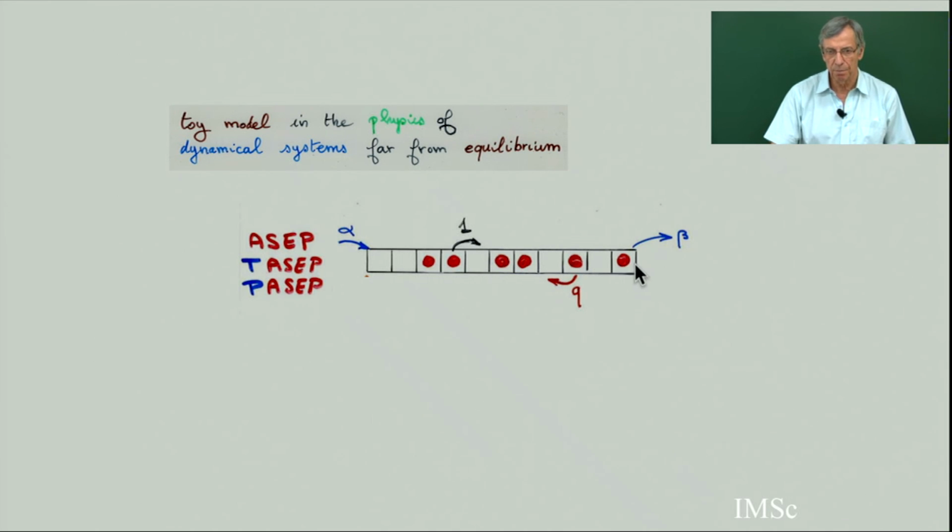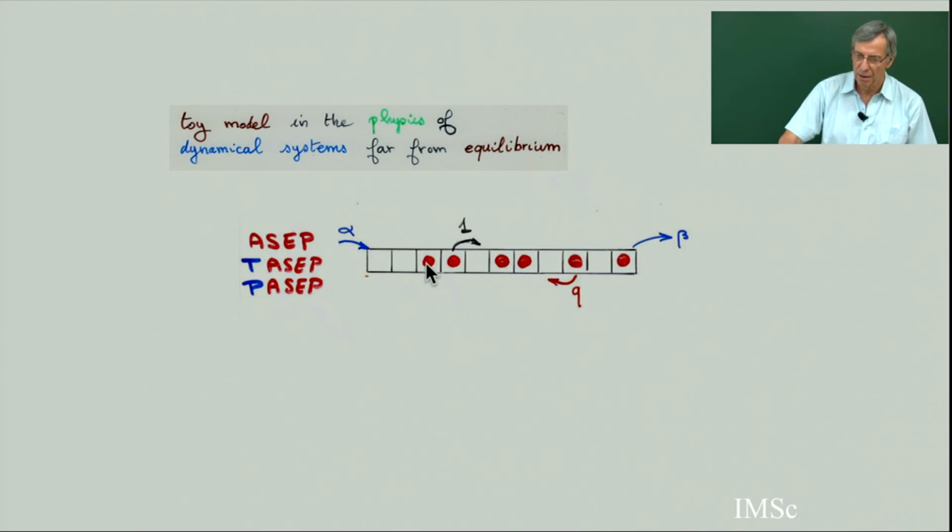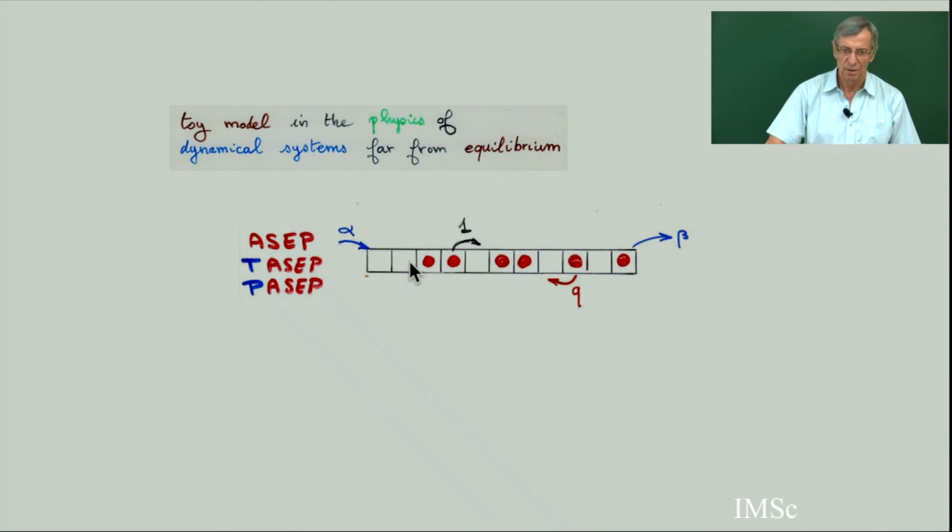So you have a finite strip with n cells. Exclusion process means that in each cell there is at most 1 particle. So a cell can be empty or filled with only 1 particle. And then you choose at random one of these separations, vertical lines between 2 cells. So if there are n cells, there are n plus 1 such vertical lines. You choose at random with uniform probability one of these vertical separations. So suppose you take here inside the strip this separation.